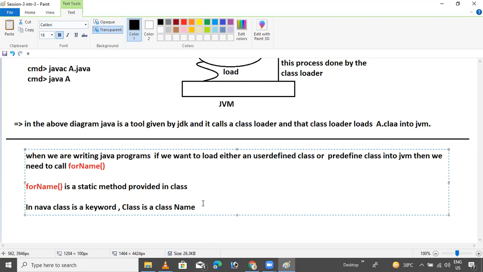Okay, this is the difference. This point is good, no? Yes.